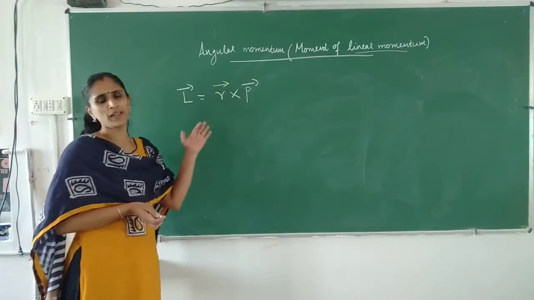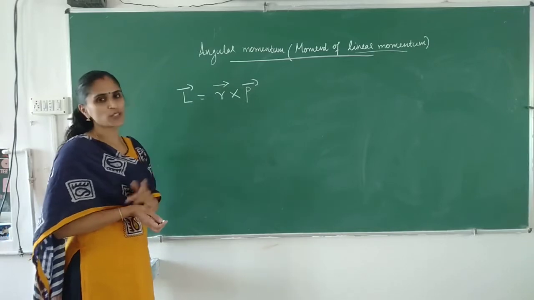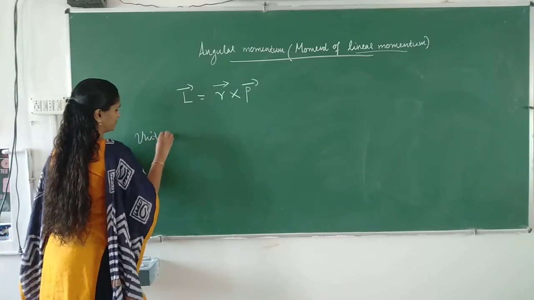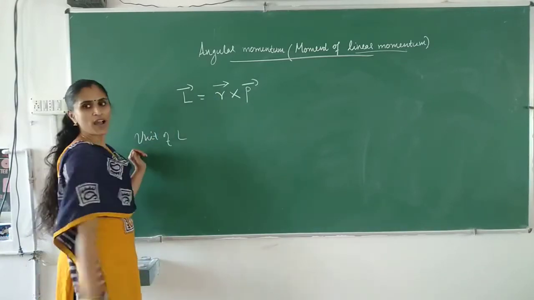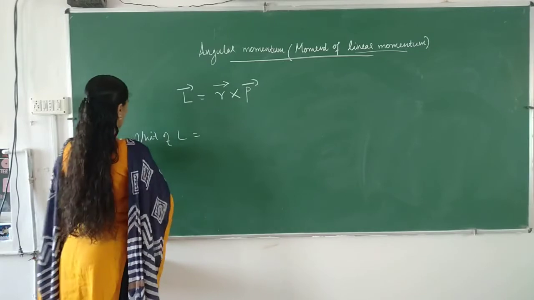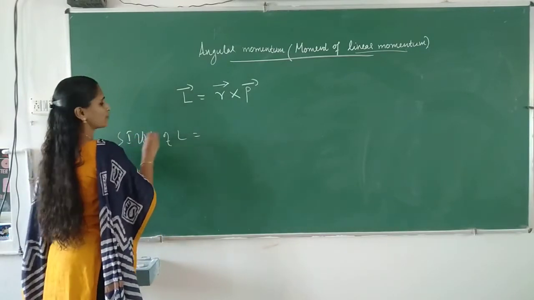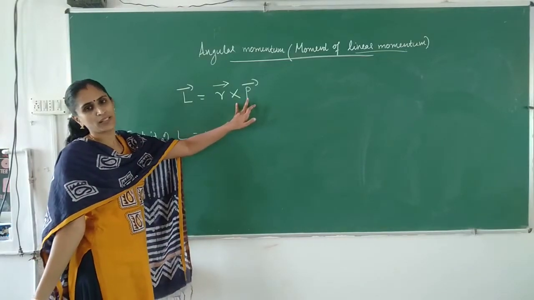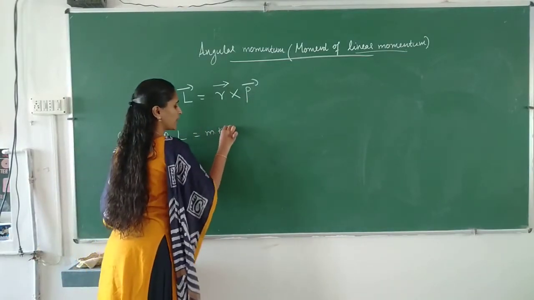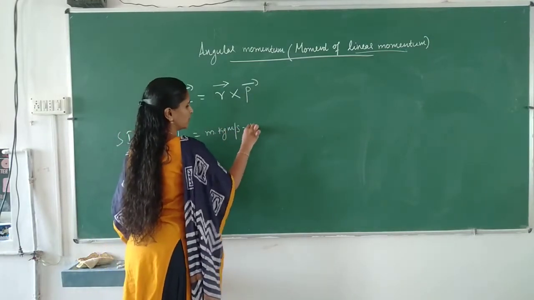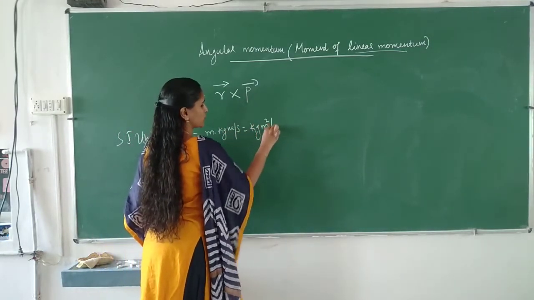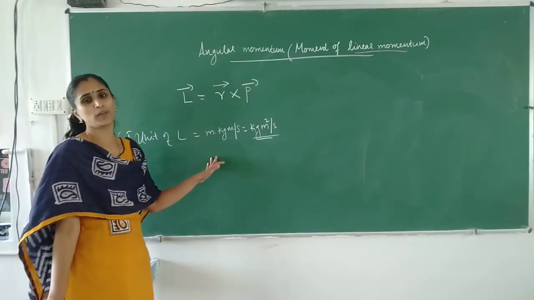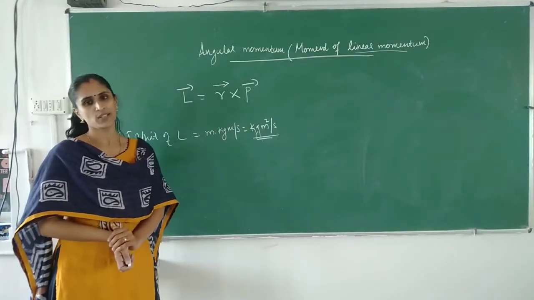Now, what would be the unit of angular momentum? From this you can write the unit. What is the SI unit of R? The unit of R is meter. And P, what is the unit of momentum? Momentum is kilogram meter per second. So the unit is kilogram meter square per second. So the SI unit of angular momentum is kilogram meter square per second.